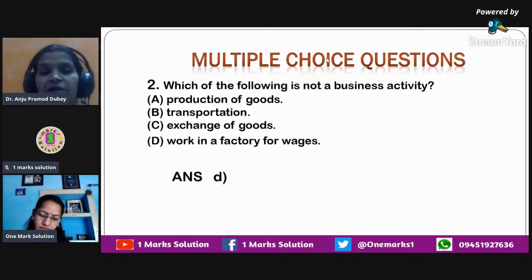Okay, only work in a factory is not a business, it is actually an employment. When you go and join and work in a factory, it is basically because you want to earn money in the form of salary or wages. And in case of business activity, we do them to earn profit. In case of factory, if you're working in a factory, it is not for earning profit, but for earning your salary or wages. So that's the point which makes it different from all other 3 points over here.